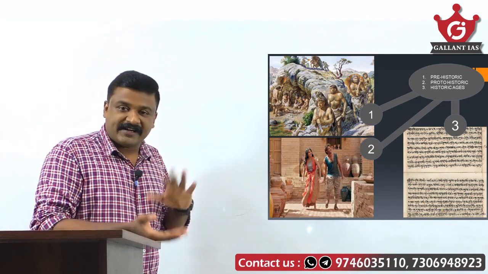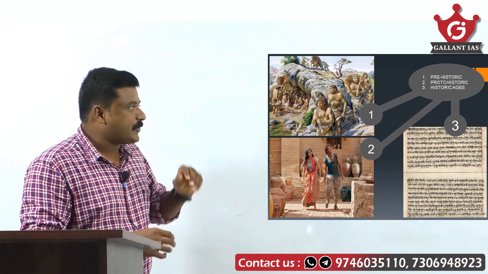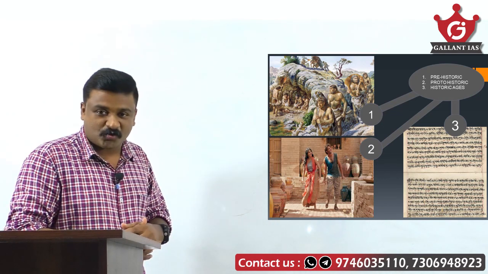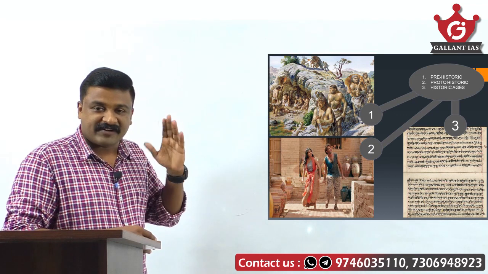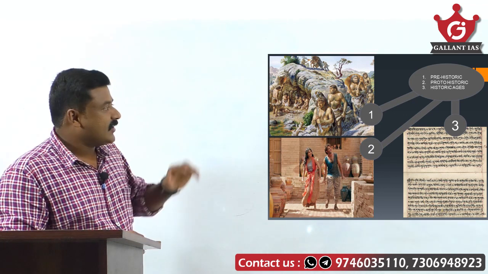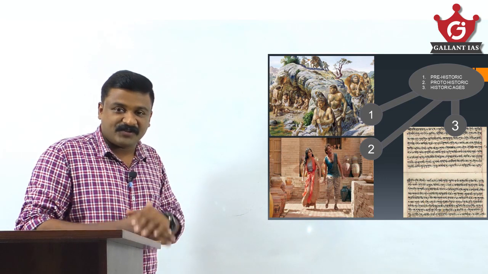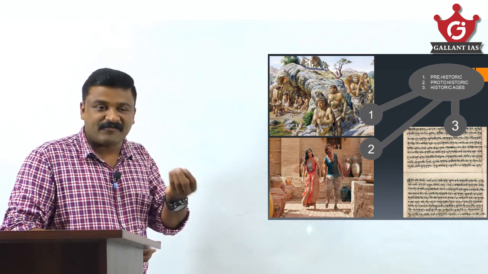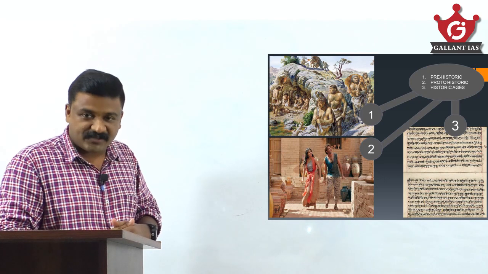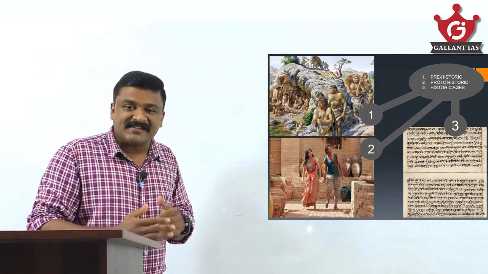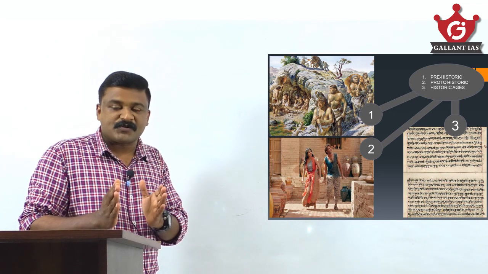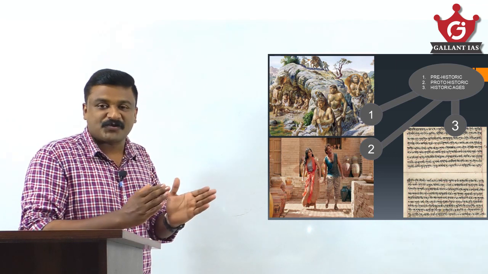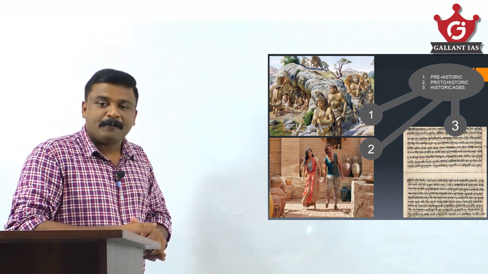Coming to the next module, the second module, three terms: prehistoric, protohistoric, historic ages. Prehistoric means cave dwellers, hunters, food gatherers, people living in the forests, mountain ranges, hills, caves, etc. No written records are available. Based on archaeological evidence, we construct the history of that age. Protohistoric is the transition phase between prehistoric and historic.